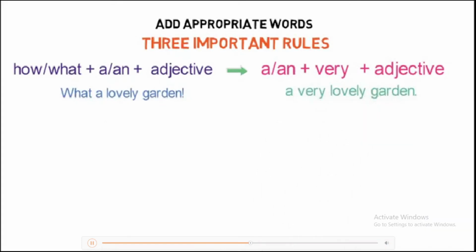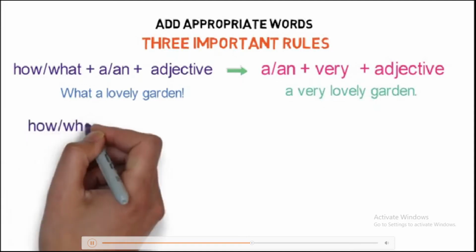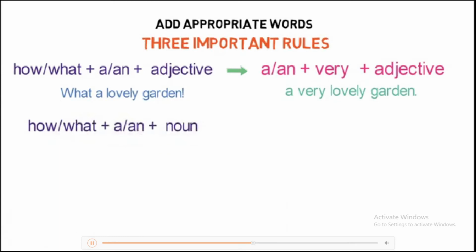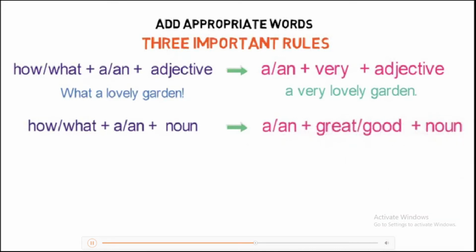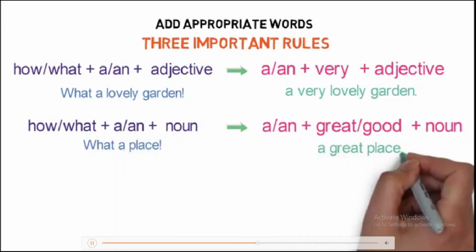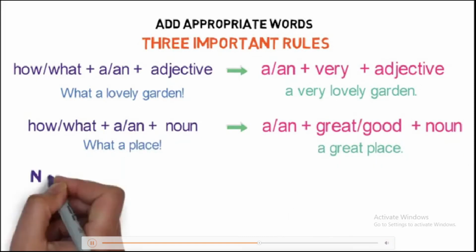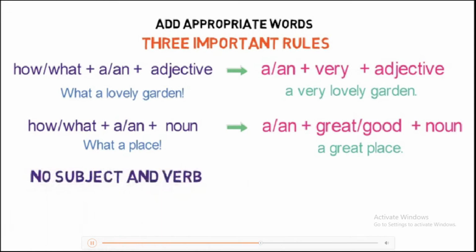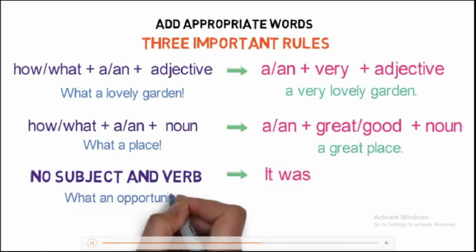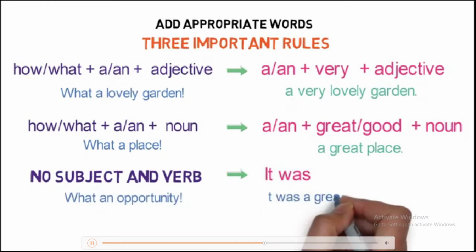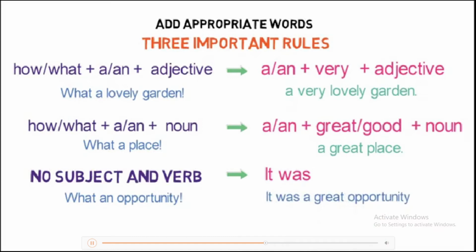If the sentence structure of reported speech is how or what plus a or an plus noun, it gets converted to a or an plus great or good plus noun. For example, what a place gets converted to a great place. And number 3, in case where subject and verb are not provided, we use words like it was. For example, what an opportunity. It gets converted to it was a great opportunity. Apart from that, we have to remove the exclamation mark and put a full stop or period at the end of the sentence.